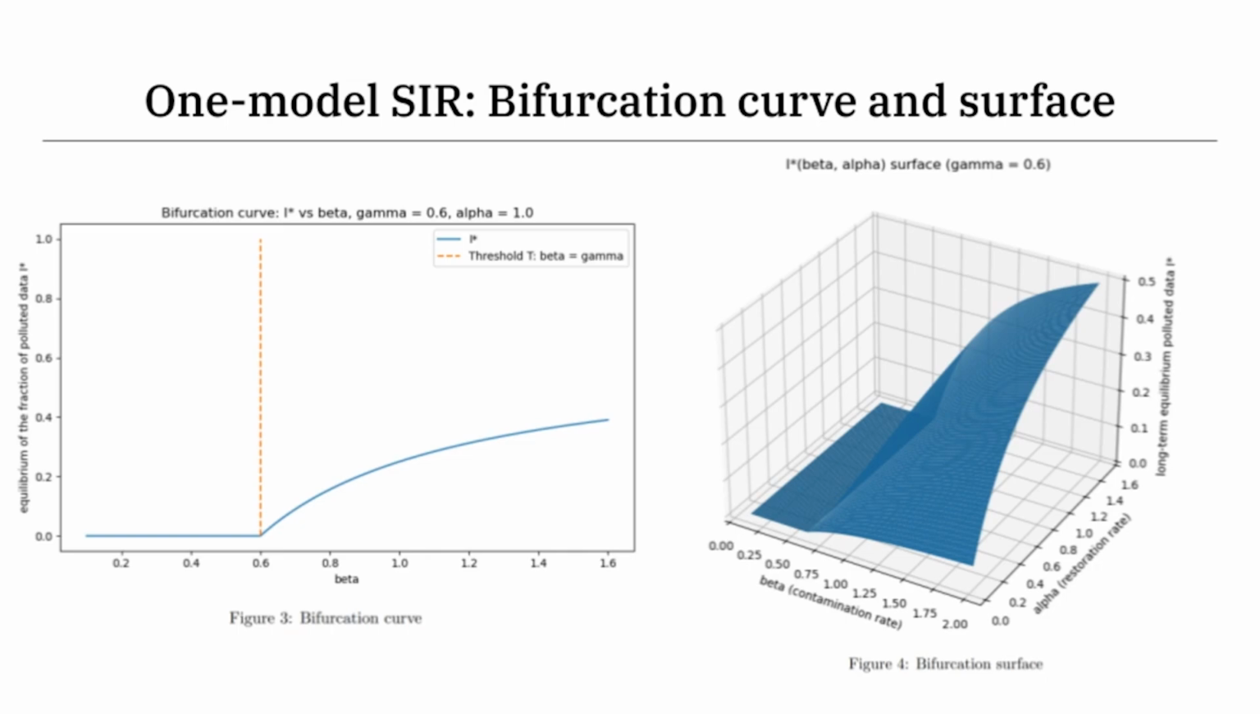The parameter alpha determines how large I star is once the model collapses. So increasing alpha increases the population of polluted data I star because it increases the amount of data in circulation that is susceptible to pollution. We can see this with a bifurcation surface where we plot I star versus beta and alpha, and we get this 3D surface showing that I star is maximized when we increase alpha and beta.